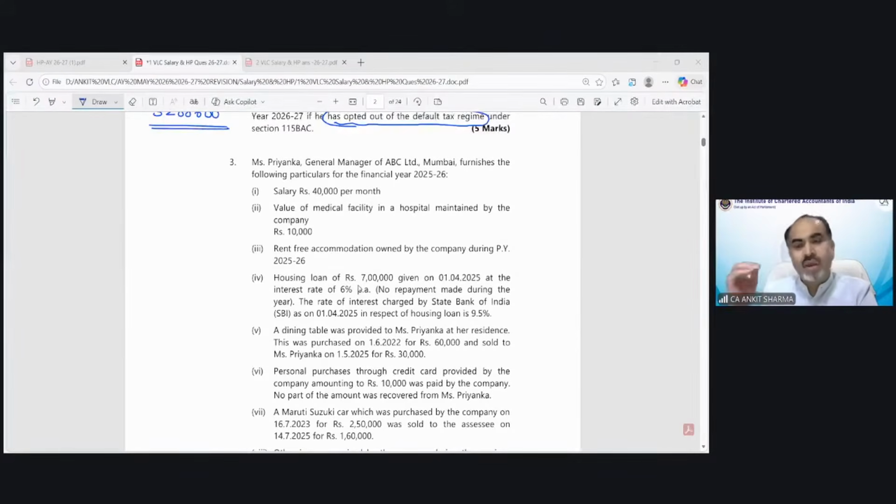Yes, for 195, you can go through and read section 80EE, 80EEV. If the condition has been satisfied, then you can claim the benefit of it.